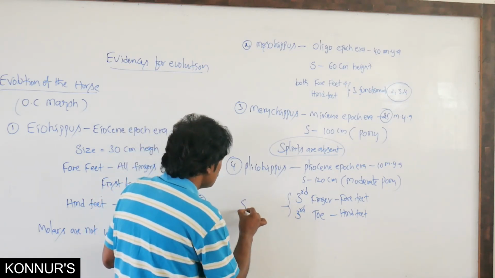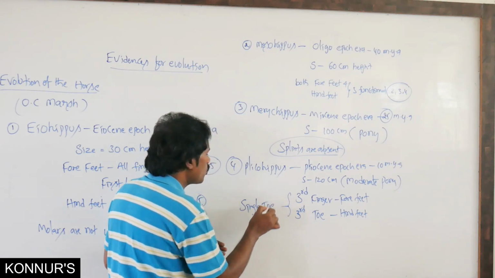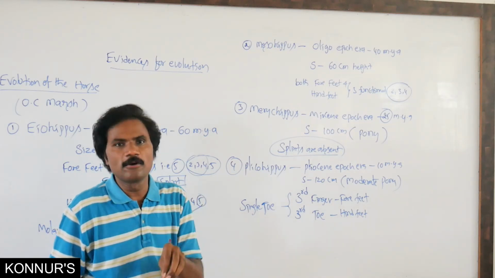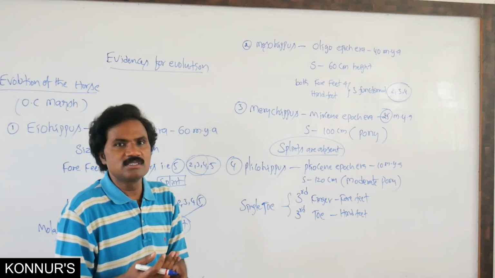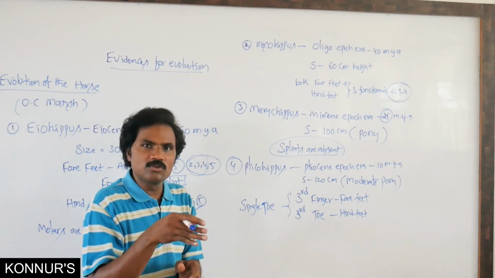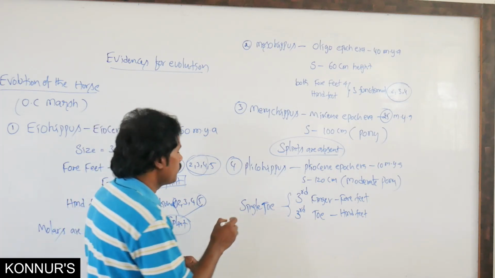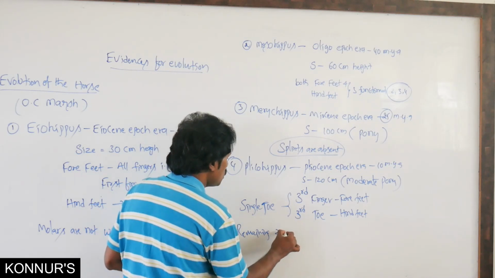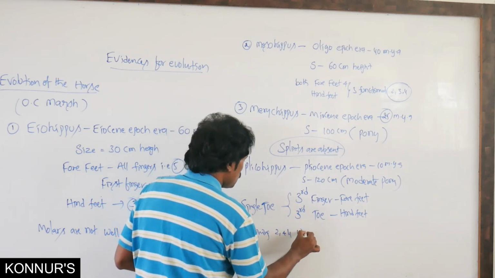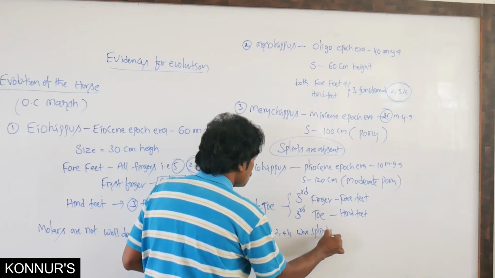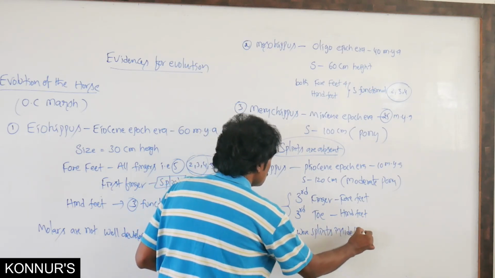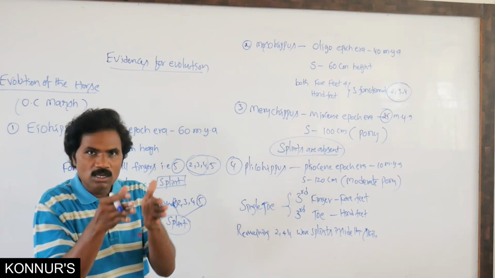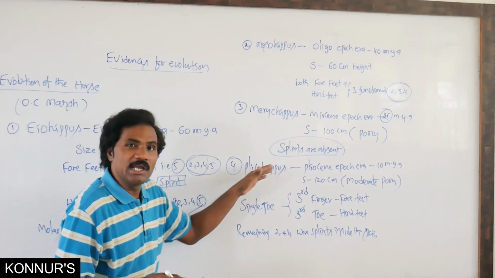The rest of it is a single-toed foot, but the remaining 2 and 4 are present as splints. These splints are present underneath the skin, in the first part of the legs and arms, but a little bit elaborated.